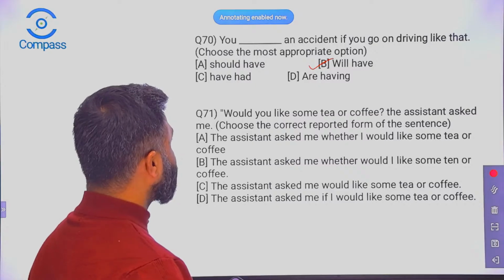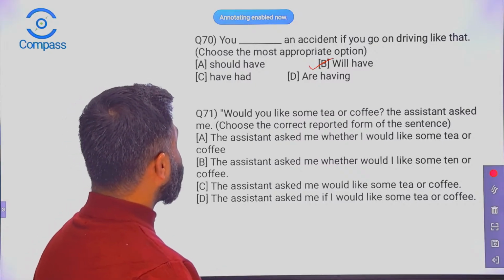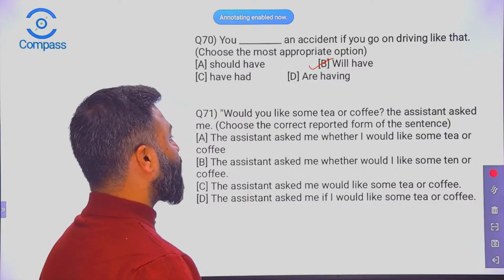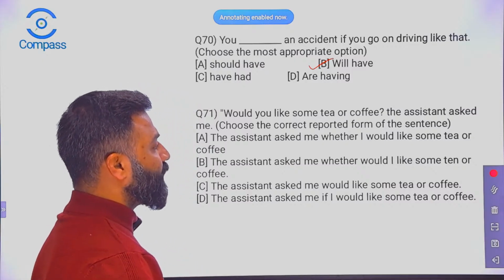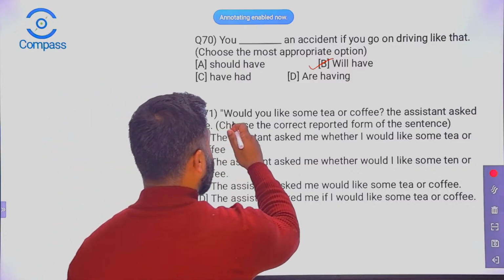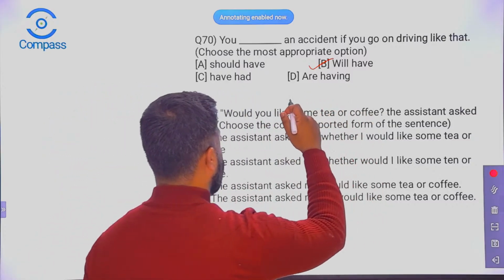Question 71. Would you like some tea or coffee? The assistant asked me. Choose the correct reported form of the sentence. So, indirect speech. Come on, let's find out. So this is an interrogative. Would you like some tea or coffee?